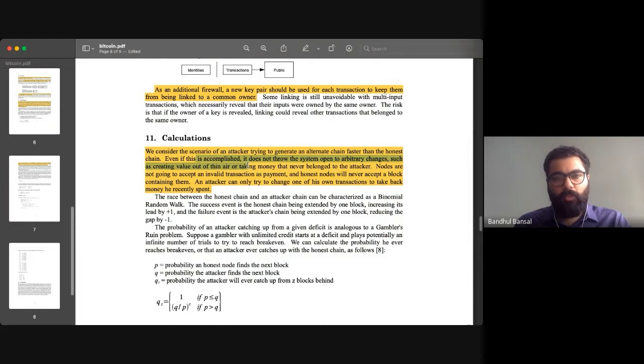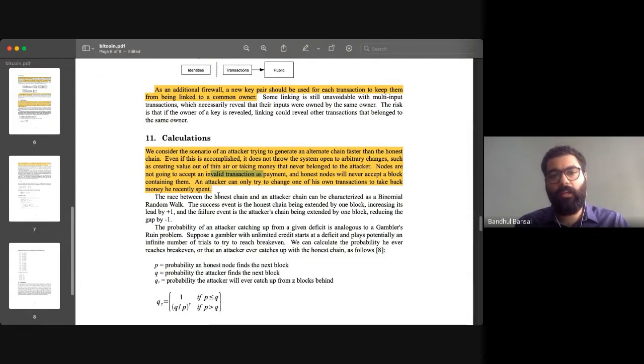So what Satoshi tries to say here is that even if an attack is to happen, an attacker cannot really create money out of thin air, or take money that never belonged to the attacker, or take a transaction that was not there to the attacker, because the other honest nodes that are there in the system will reject that invalid transaction as a payment, and honest nodes will not accept a block that contains that. So what an attacker can do is only try and change his own transactions, to take back the money that he spent, right?